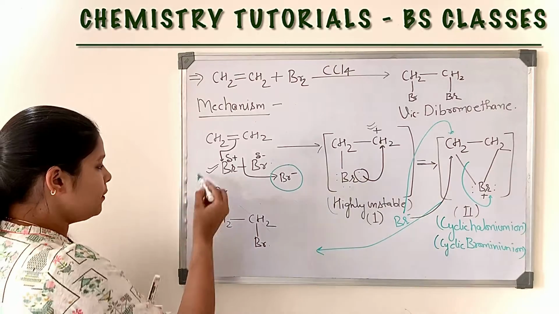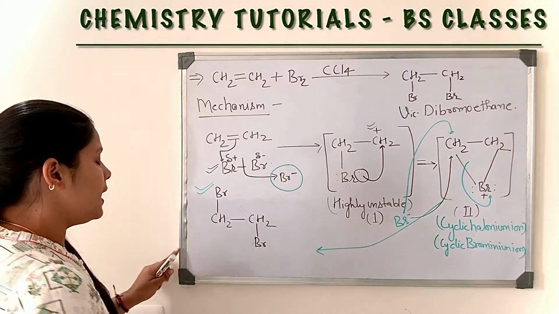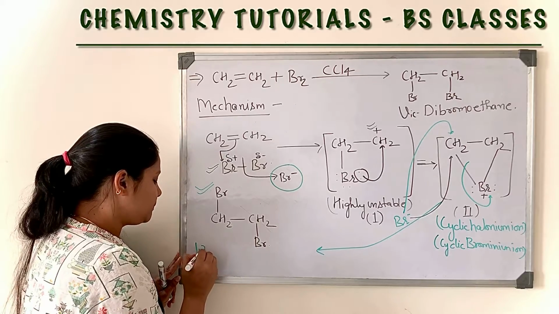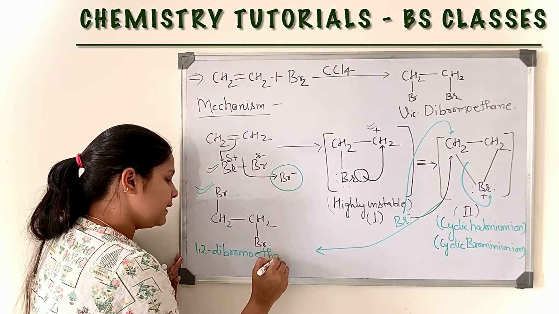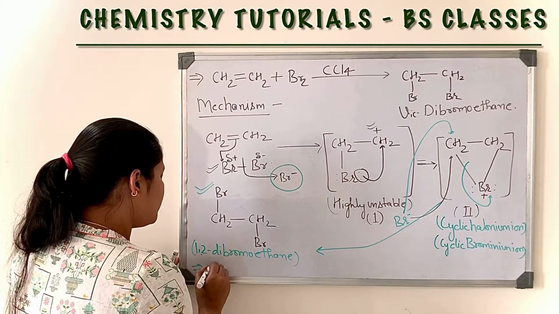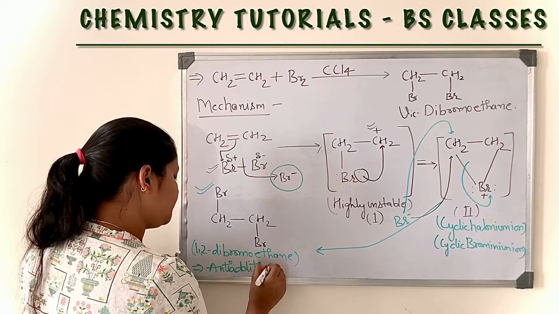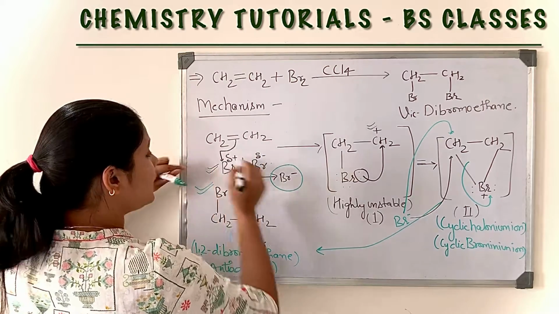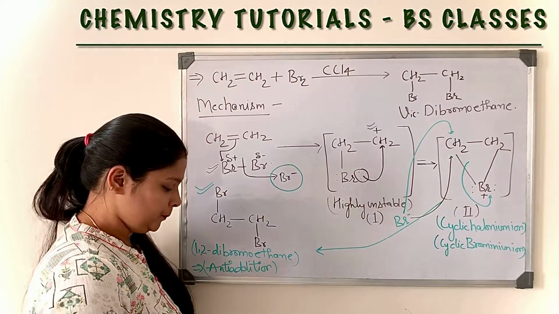Now, this is the main product, this vicinal dibromoethane, and the IUPAC name of this compound is 1,2-dibromoethane. Now, this is an example of anti-addition, because one bromine attacks on the lower side and another will attack on the upper side. That's why it is an example of anti-addition.